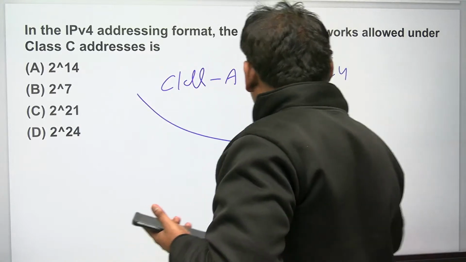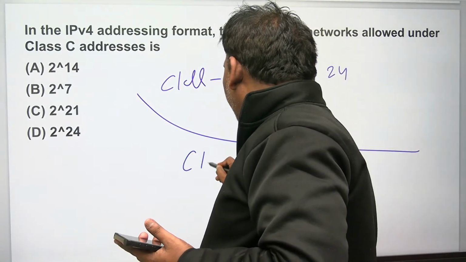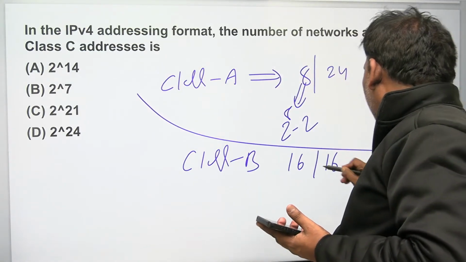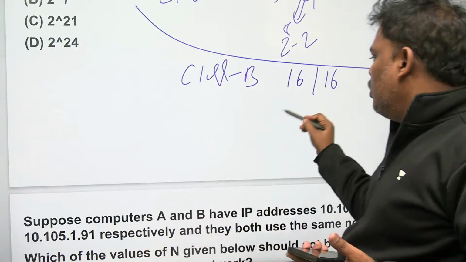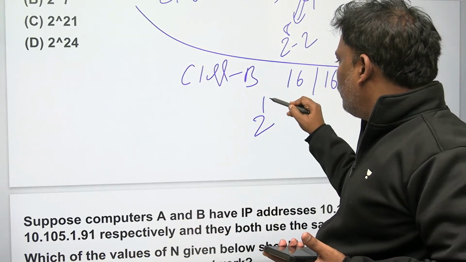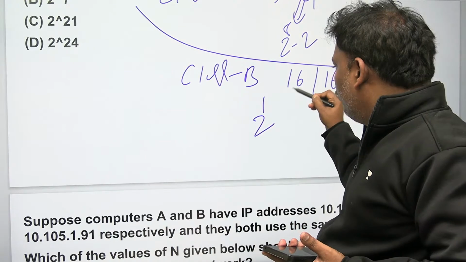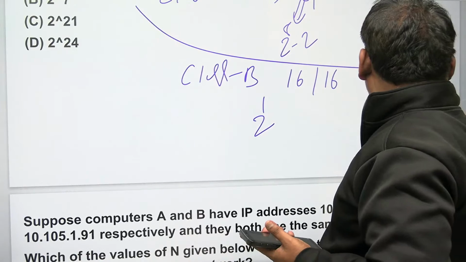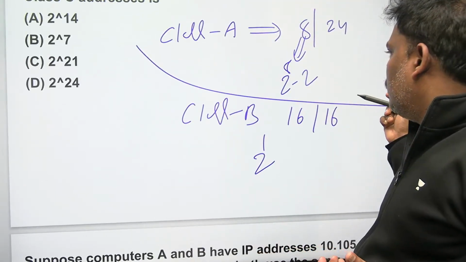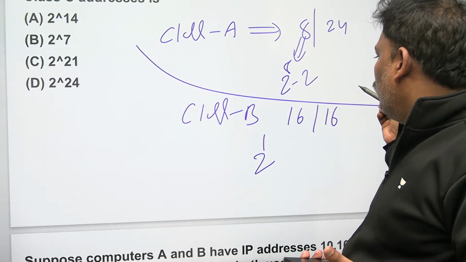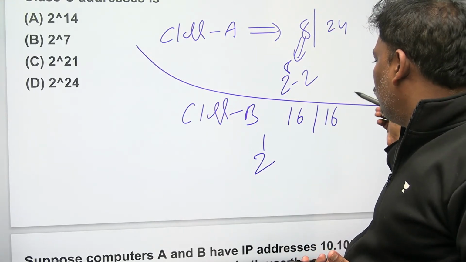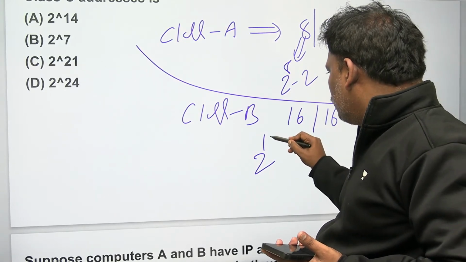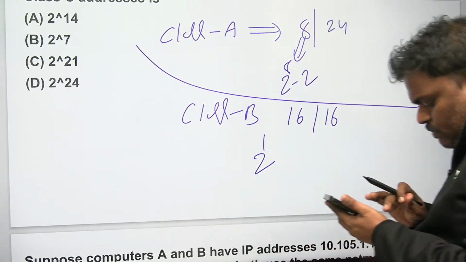That's fine. See Class B. Class B is going to be 16 bits for network. How many are possible here? 2 bits are fixed. Class A starts with the bit 0, so 1 bit is fixed, and 2 power, right? It's going to be, I think, let me verify once.